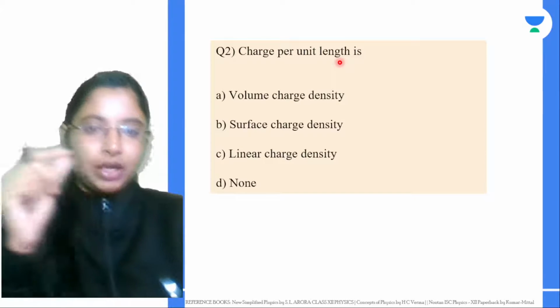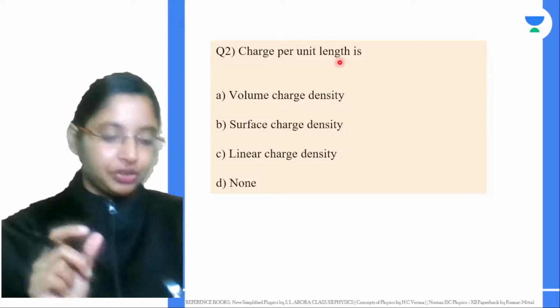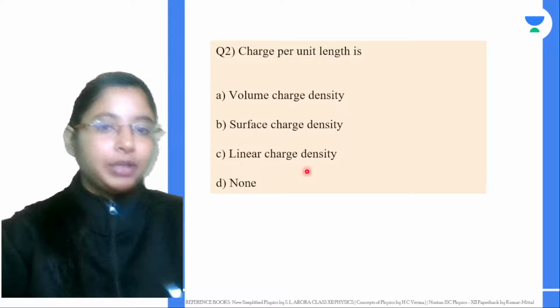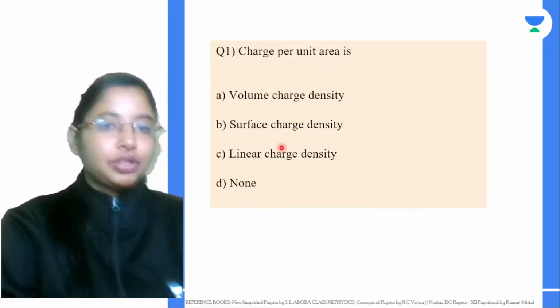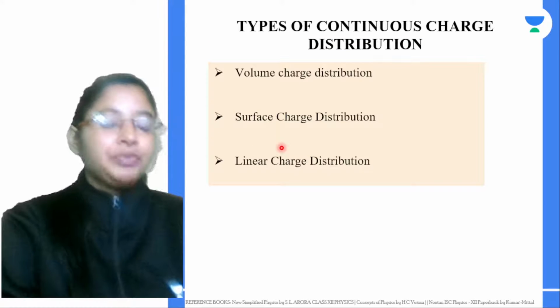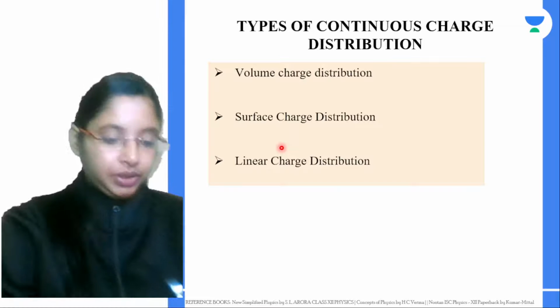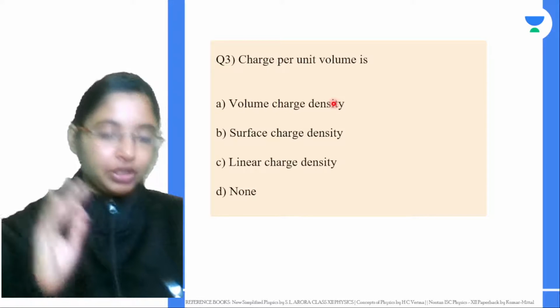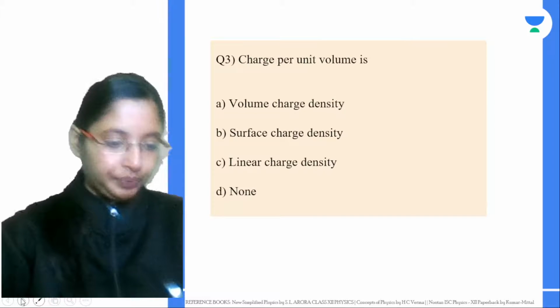How many charges are there in a particular region, that is charge per unit length. When you're talking in one dimension, it becomes linear charge density. So surface charge density is two dimensional. Now charge per unit volume, when it's three dimensional, is basically a volume charge density.